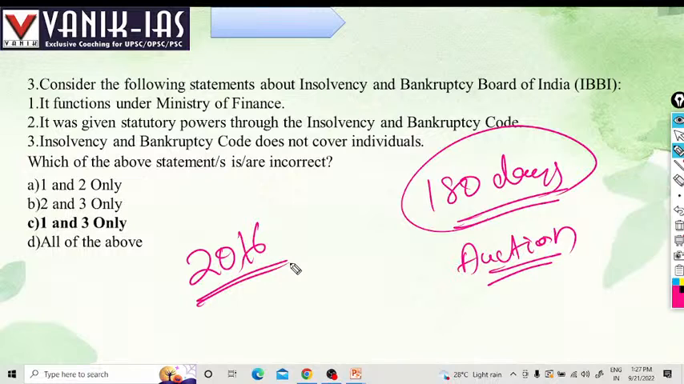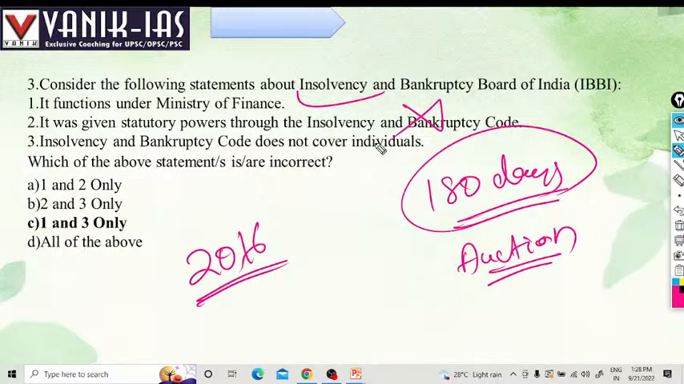Okay. It functions under the Ministry of Finance, not the Ministry of Power. Is it given statutory power through the Insolvency and Bankruptcy Code? No, it has no statutory power, because it was not made by an act of Parliament. These are codes and regulations, so it has no statutory power.